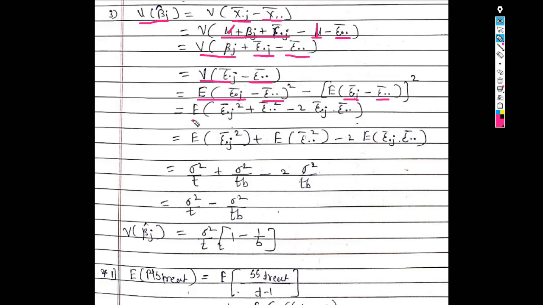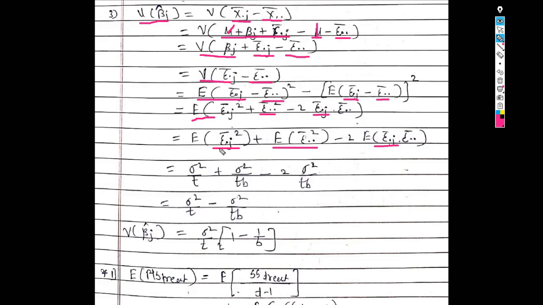So the remaining term is expected value of, now take square of this bracket, so we get expected value of, in bracket, epsilon dot j bar square plus epsilon dot dot bar square minus 2 times epsilon dot j bar into epsilon dot dot bar. Now take these expectations inside the bracket. So we get expected value of epsilon dot j bar square plus expected value of epsilon dot dot bar square minus 2 times expected value of epsilon dot j bar into epsilon dot dot bar.